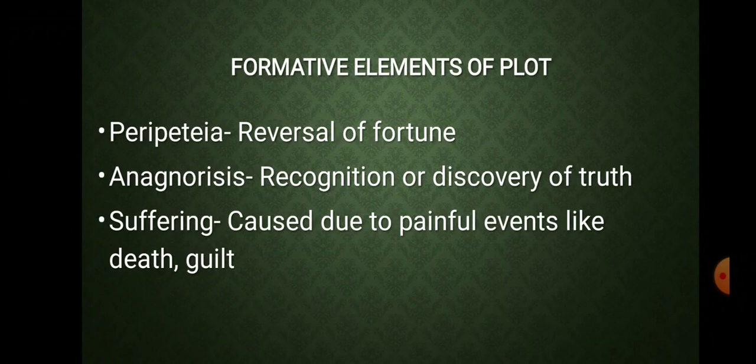Aristotle means by this that there is a change from good to bad fortune or bad to good fortune. Generally, for a tragedy, it changes from a good fortune into a bad one. So that is actually reversal, which is what he means over here. So there is a change in the position of fortune from a good fortune to a bad one, because we are talking in the understanding of tragedy. So that is the first one, peripety.